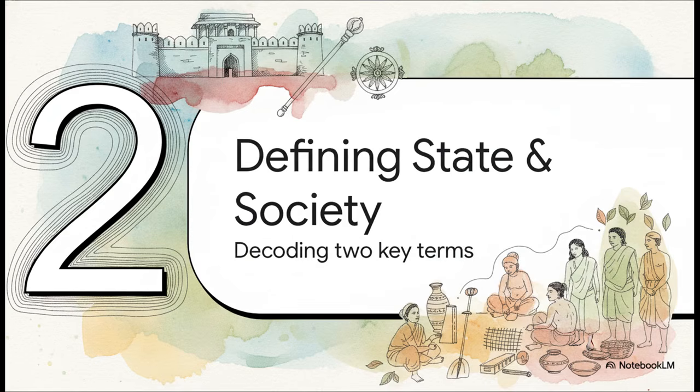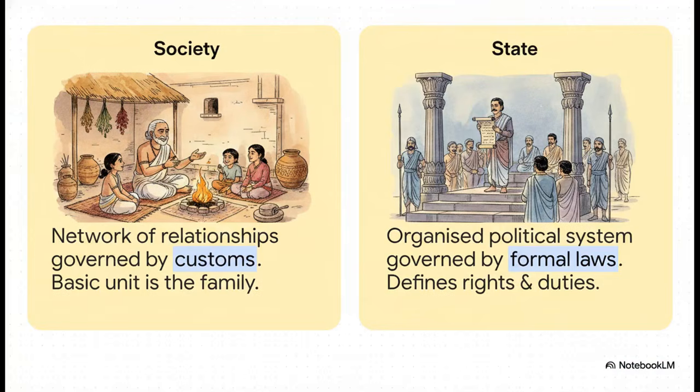Moving on to Section 2, let's decode 2 fundamental words you're definitely going to be writing about in your exams: state and society. Let's break this down simply. Society is essentially a network of social relationships. It's people who share a territory and a culture, and the basic unit is the family or the household. Society runs on customs and traditions. It's kind of like your family's unwritten rules at home, like taking off your shoes before walking inside. Now, the state, on the other hand, is an organized political system. It runs on formal, written laws and clearly defines the rights and duties of both the rulers and the subjects. If society is your home, the state is the principal's office at school, formal, structured, and built to maintain order.